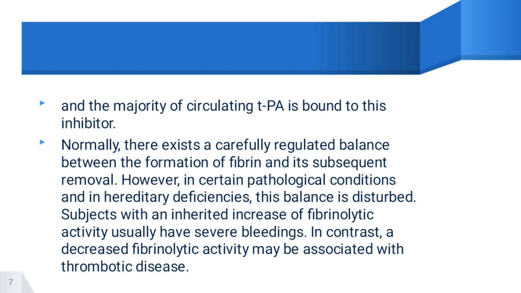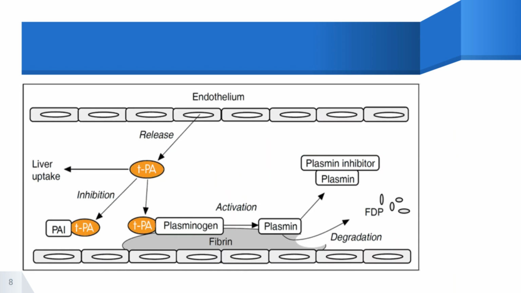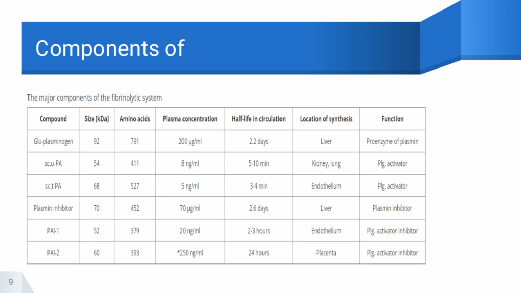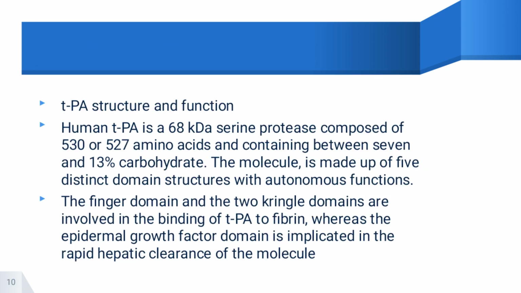Normally, there is a careful regulatory balance between the formation of fibrin and its subsequent removal. However, in certain pathological conditions, inhibitor deficiency disturbs this balance, resulting in increased fibrinolytic activity, usually causing several bleedings. In contrast, a decreased fibrinolytic activity may be associated with thrombotic disease. These are the major components of the fibrinolytic system.